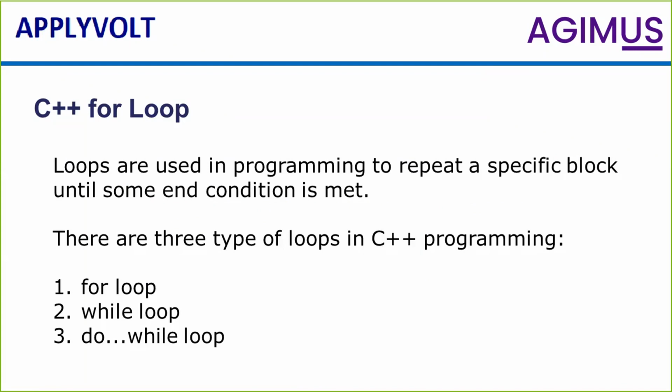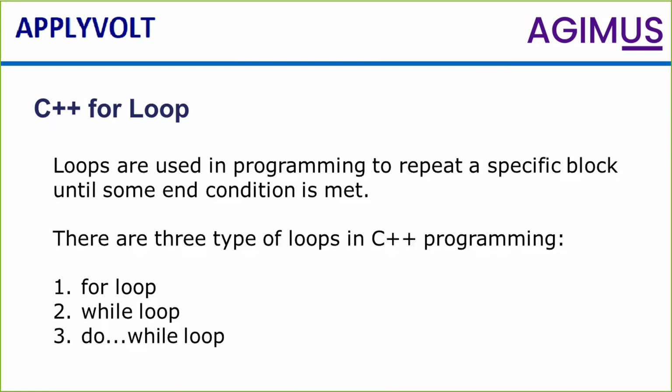Okay, for example, when you are displaying numbers from 1 to 100, you may want to set the value of a variable from 1 to 100 and display it 100 times. Now you want to print 100 numbers from 0 to 100 or 1 to 100. You can use a for looping statement, or you can write cout print 1, cout print 2, cout print 3, like that 100 times.